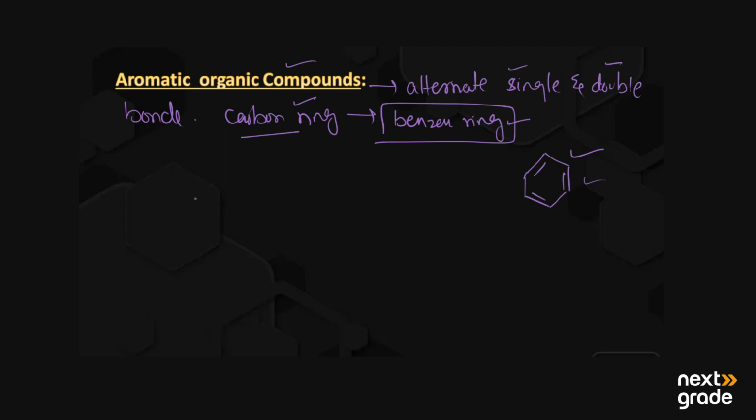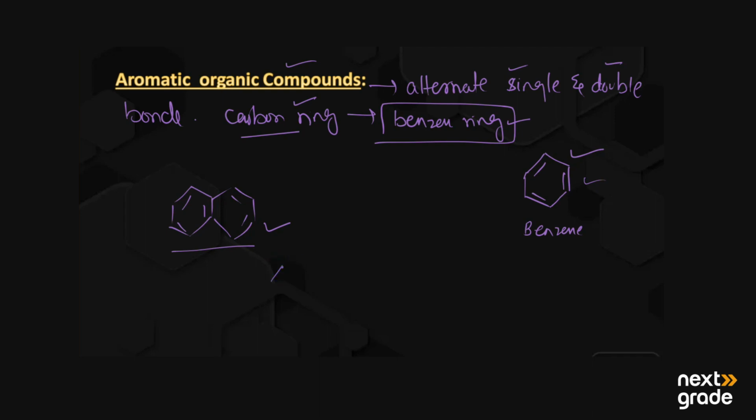All the important members of this class have been derived from benzene, or basically they have a benzene ring in their structure. Next, if we have other aromatic organic compounds, it is like this. Its name is naphthalene. We have a lot of examples related to this.